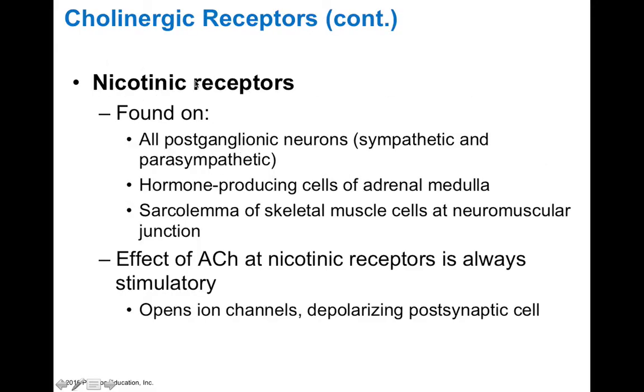Now, the nicotinic receptors are found on all postganglionic neurons, sympathetic and parasympathetic. They are also found on the hormone-producing cells of your adrenal medulla and the sarcolemma of skeletal muscle cells at the neuromuscular junction.